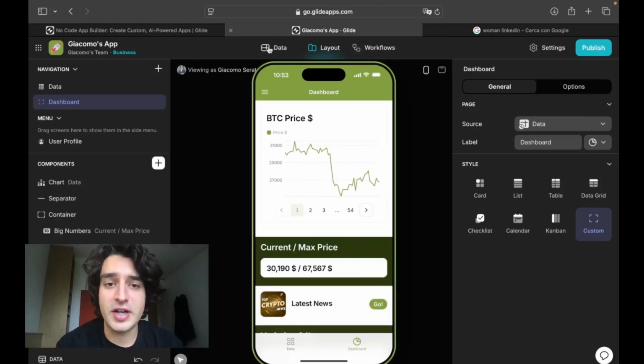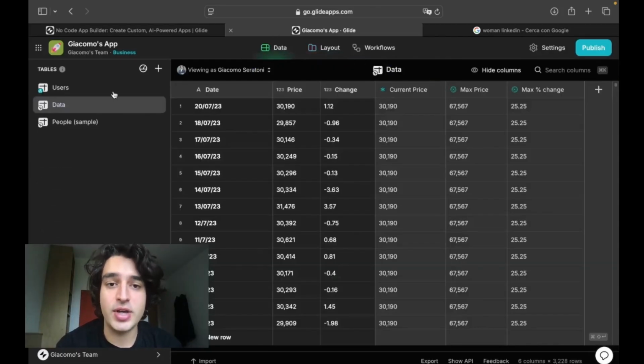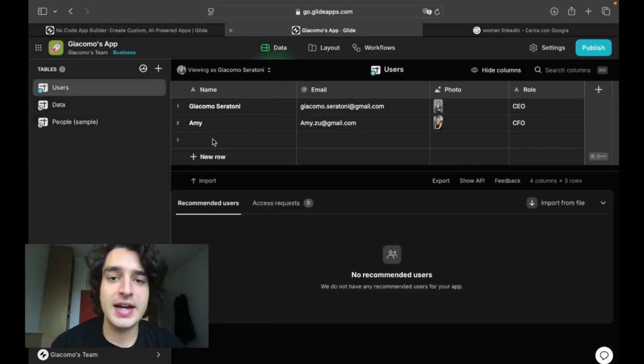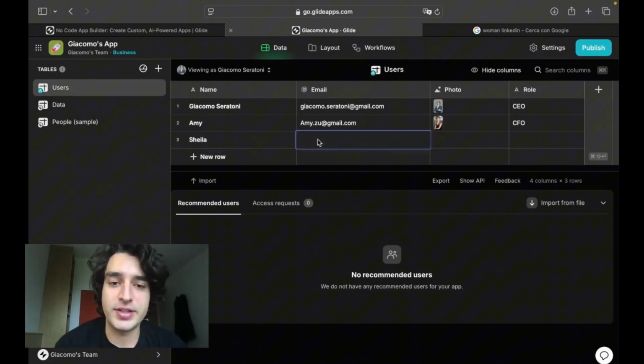Now that we have our dashboard, we're just gonna go back to data and create our last page of the application. This page will be about users. Glide will create a default table for users every time you create an application. You can just add whenever data of your collaborators on it. You can see I'm already there. I'm just adding my collaborator Sheila. You can add the name, the email, a photo, and her role.